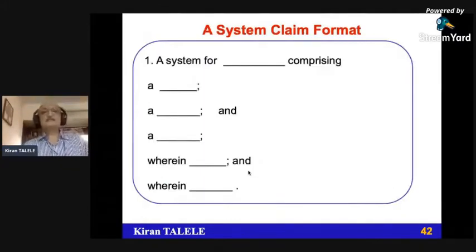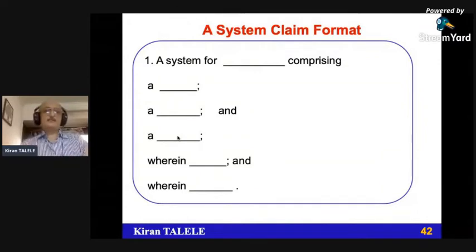So normally when we say system claim, the format is something like this: a system for the title, comprising, actually it should be a colon, either a or an. Here is the element. We can write additional information here, for example, a particular block capable of doing this application, or a speaker capable of giving the output, and wherein how they are connected to each other. So here we add additional information for the means of connection between the different parts of the element. So normally a system claim is like this. This format is a grammar.